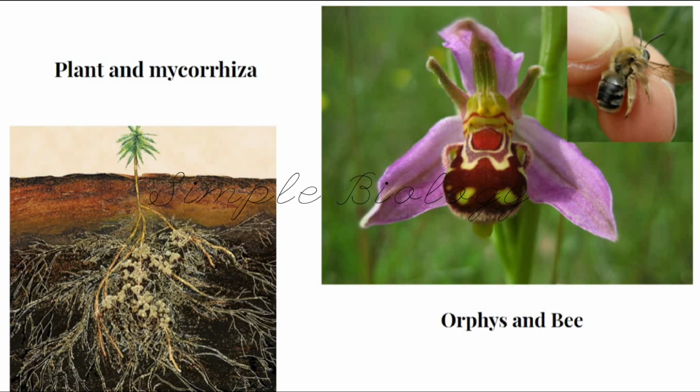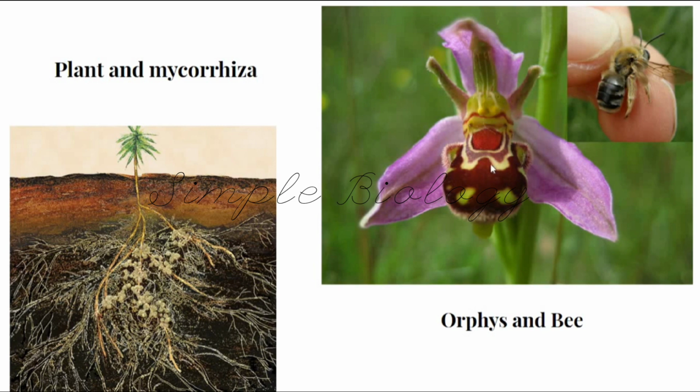The next one is Ophrys and the bee. This is one of the orchid plants, Ophrys. The combination of these two organisms is very interesting. Usually for pollination, plants need insects. To attract the insects, they have beautiful flowers so that the insects get attracted. Like that, even the Ophrys plant has a mechanism of attracting the bee by producing a structure of a female bee. This part of the plant looks like a female bee.